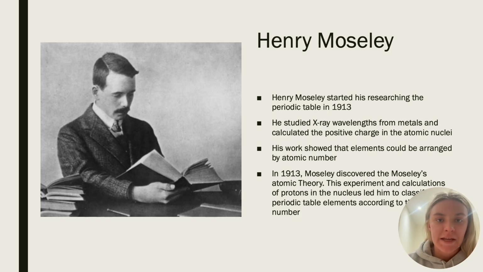In 1913, Moseley discovered the Moseley atomic theory. This experiment and calculation of protons in the nucleus led him to classify the periodic table elements according to their atomic number.